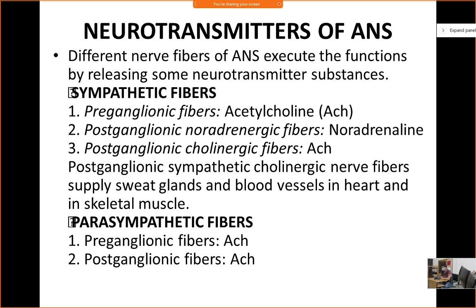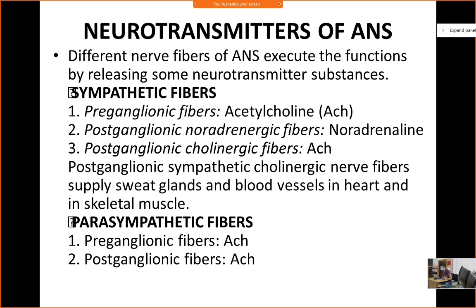Acetylcholine, only in some specific parts. Where? Cholinergic fibers, in the heart vessels, the blood vessels in the heart. Because you need more and more blood supply in that case, or you need less blood supply to the heart in case of sympathetic stimulation. You need more blood supply to the cardiac heart itself. Supply will be more or less in case of sympathetic stimulation because the heart is working more.